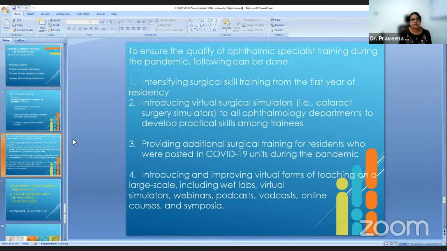Intensify surgical skill training from the first year of residence. It's very, very important. Introduce virtual surgical simulators, like cataract surgery simulators, to all ophthalmic departments to develop practical skill amongst the trainees. Provide additional surgical training for the residents who were posted in the COVID-19 unit during the pandemic. Introduce and improve virtual forms of teaching on a large scale, including wet labs, virtual simulators, webinars, podcasts, online courses, and symposia.